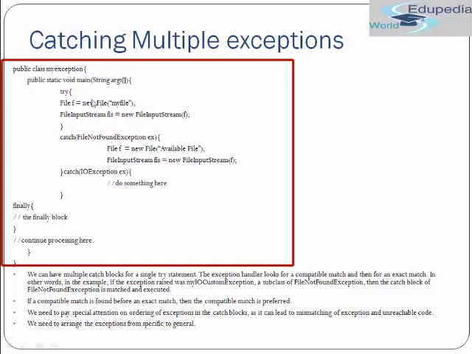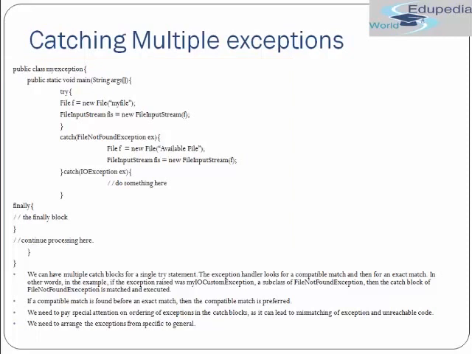So it actually starts reading from above and goes to below. If it finds its exception block or a superclass above, it will not go through the code below. So that's why we should write the general exception block always as the last catch block. If a compatible match is found before an exact match, then the compatible match is always preferred.